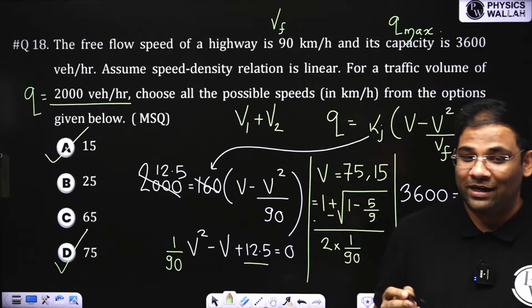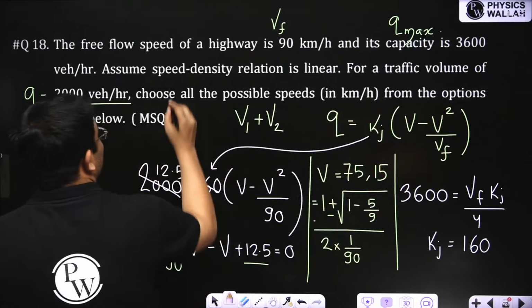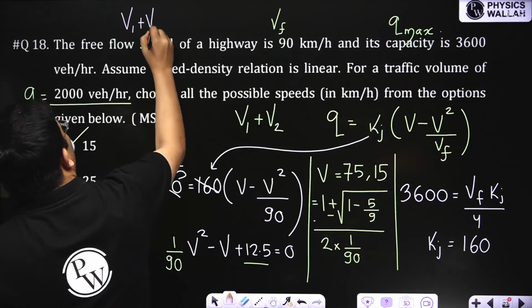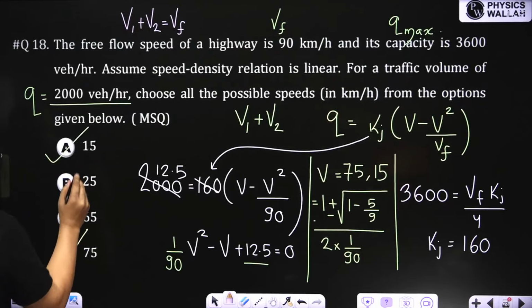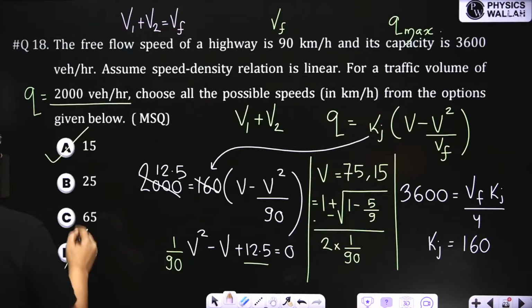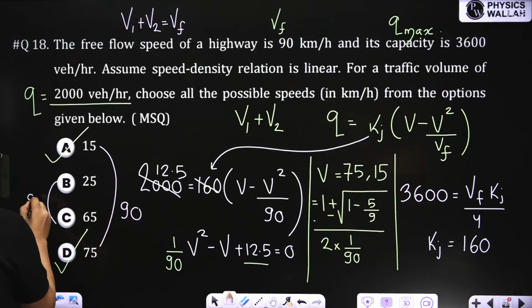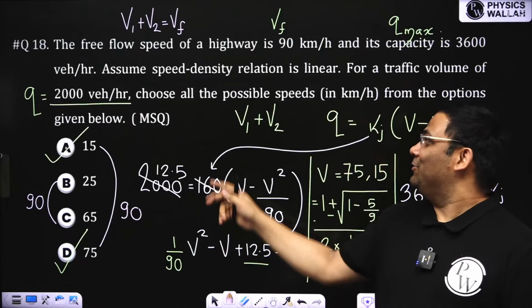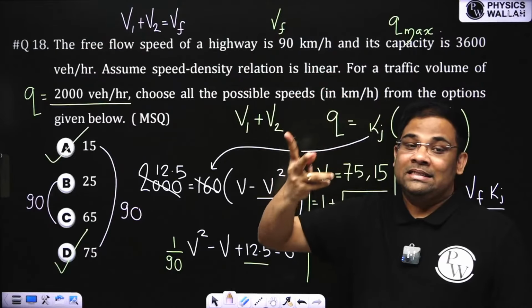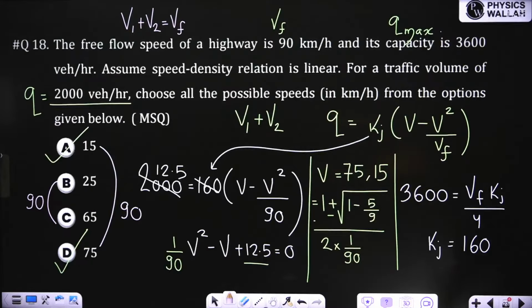See, you can do this direct approach, but here it will not work. If you use the concept V1 plus V2 is equal to Vf, then 15 plus 75 is 90, right? 25 and 60 is also 90. I have given the options in such a way that if somebody uses this concept, there is a chance that you might end up with these two also. There is a chance like that. Understood?